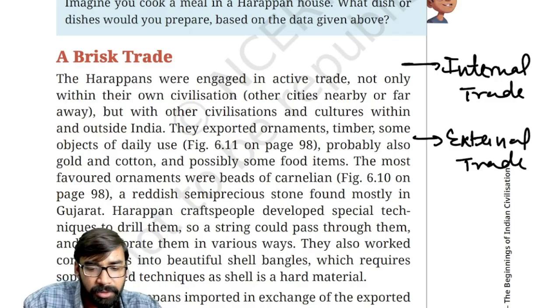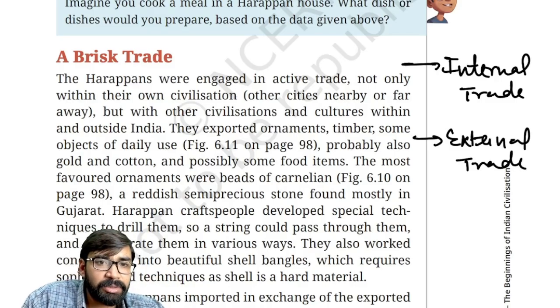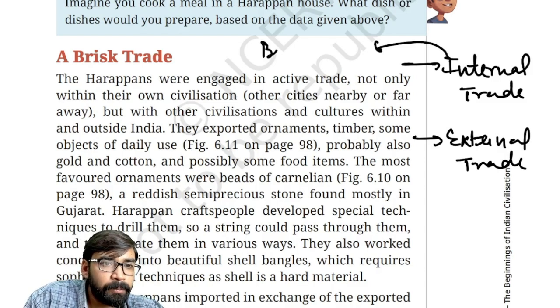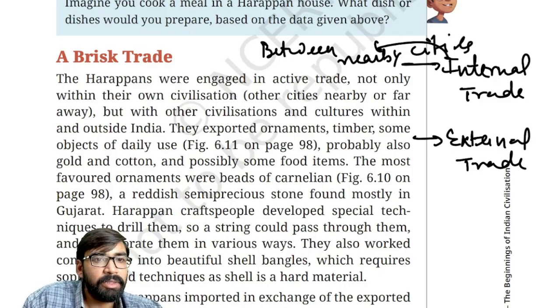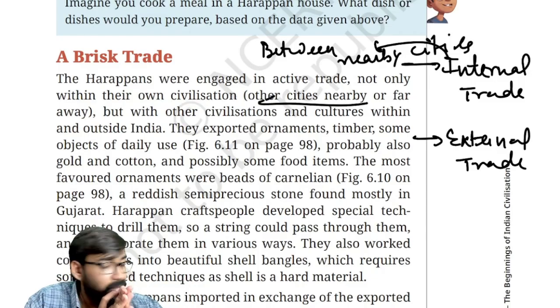Okay, fine. Internal trade represents trade between nearby cities, between distant settlements. Clear? Regional exchange networks were also there.